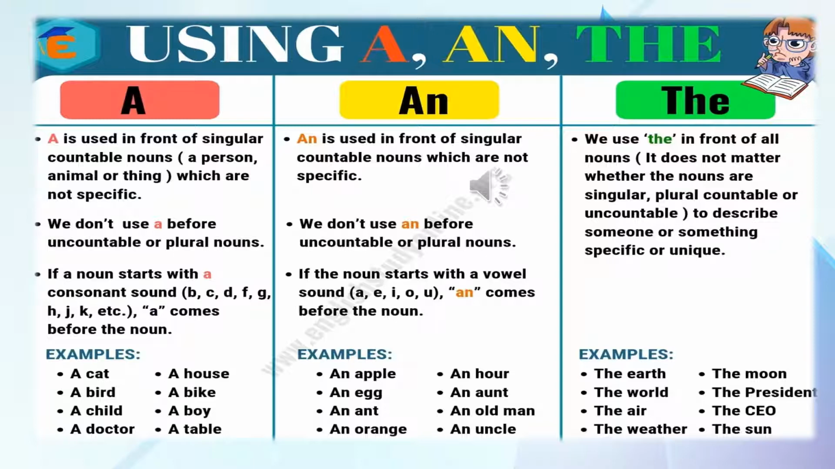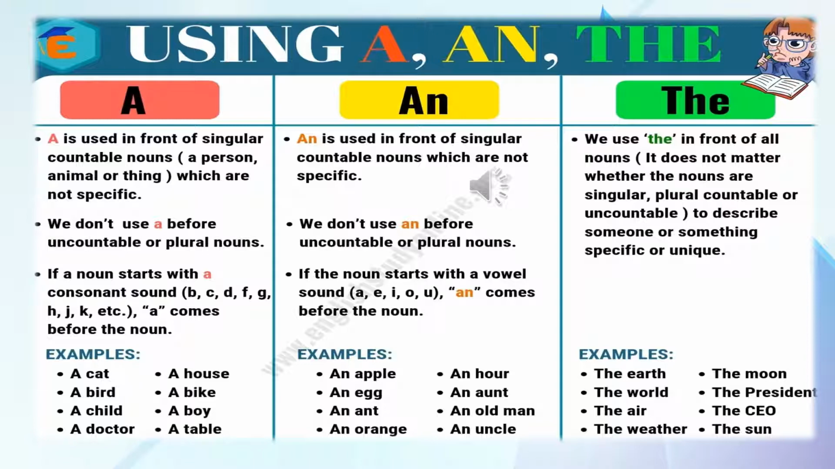We don't use an before uncountable or plural nouns. Uncountable means something which we cannot count. Countable, which we can count. Uncountable, which we cannot count or which are plural in number. If the noun starts with a vowel sound, an comes before the noun.